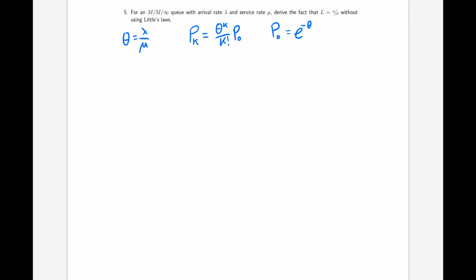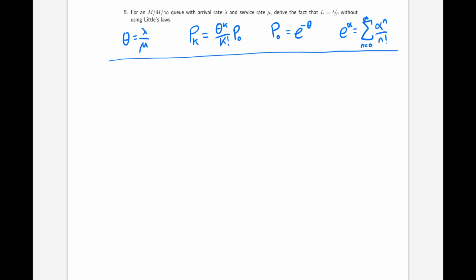A further thing that's going to be useful to remember, and you'll remember this from your previous modules, is the series expansion of the exponential function. We have that e to the alpha is equal to the infinite sum from n equals 0 to infinity of alpha to the n over n factorial.